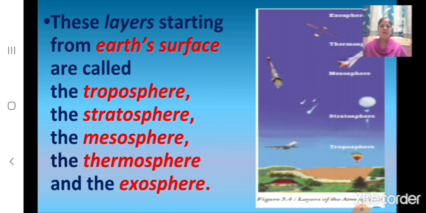Children, here if you look at this diagram, you can see the layers of the atmosphere. And the layer that is nearest to the Earth's surface is the troposphere. And this is the only layer in which living things can breathe normally. And above it we have stratosphere. And above stratosphere we have mesosphere. And above it thermosphere. And exosphere lies above the thermosphere and fades into space.